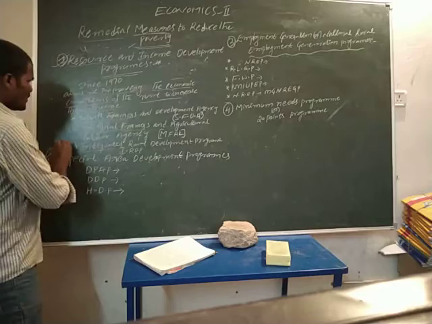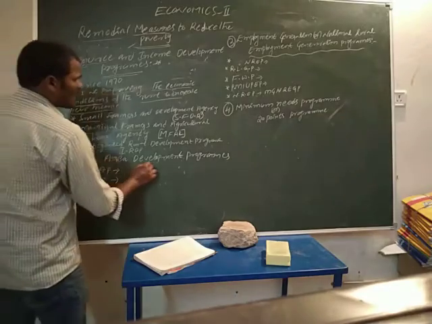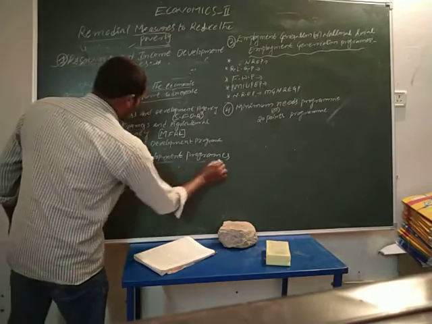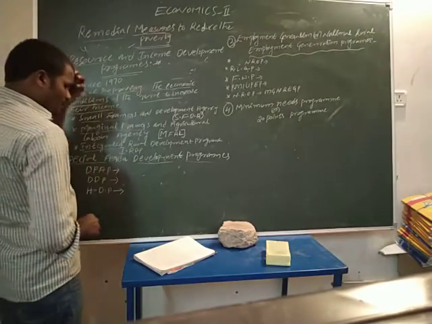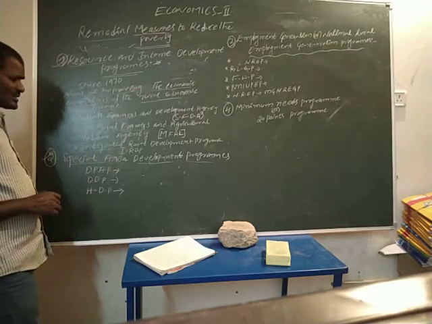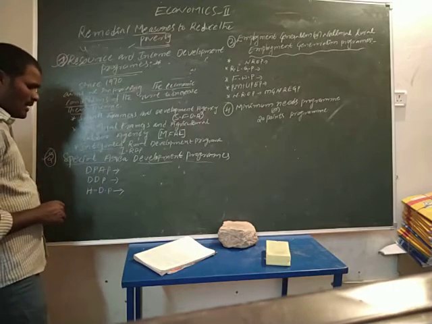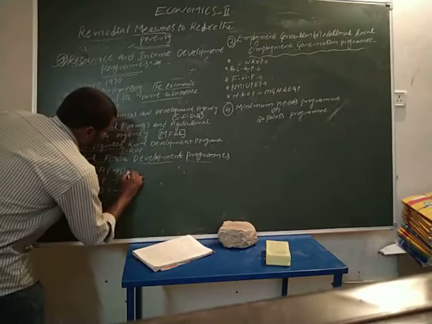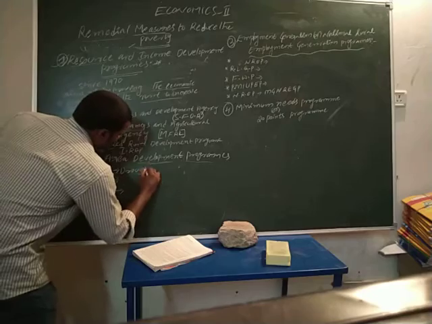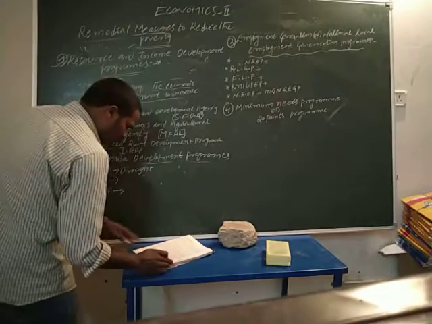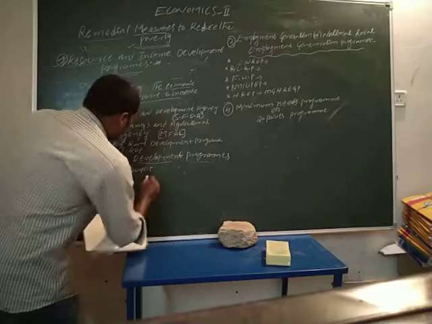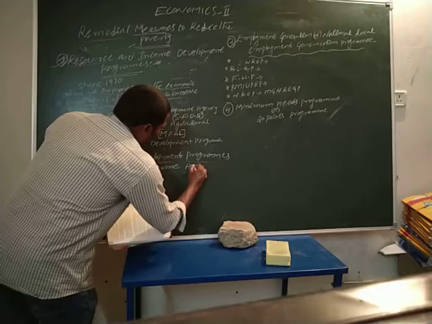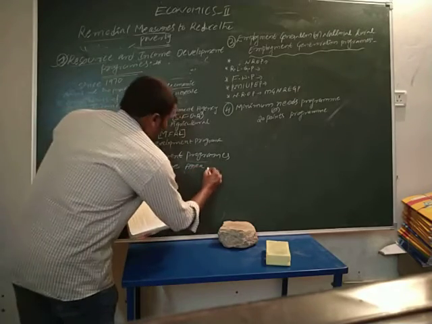Next, the second one is Special Area Development Programs. This category includes programs such as DPAP, the Drought Prone Area Program.